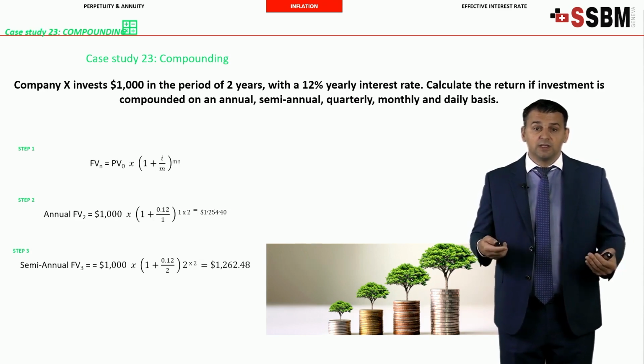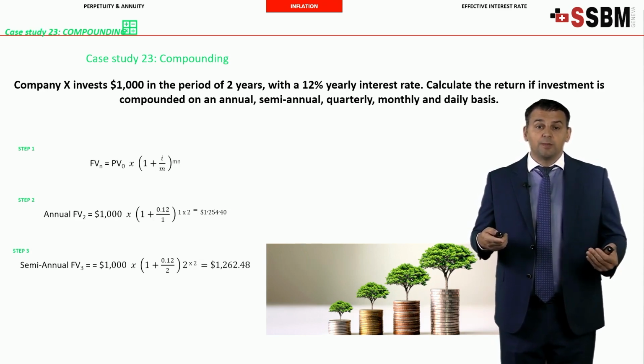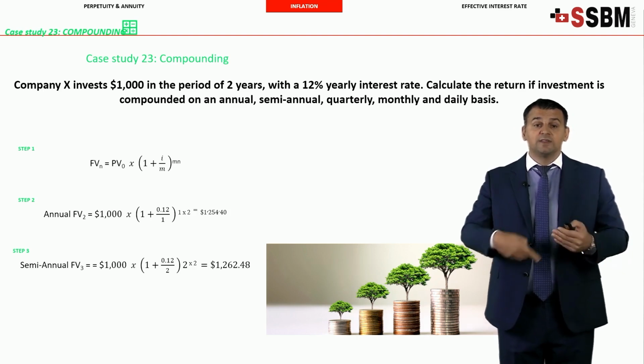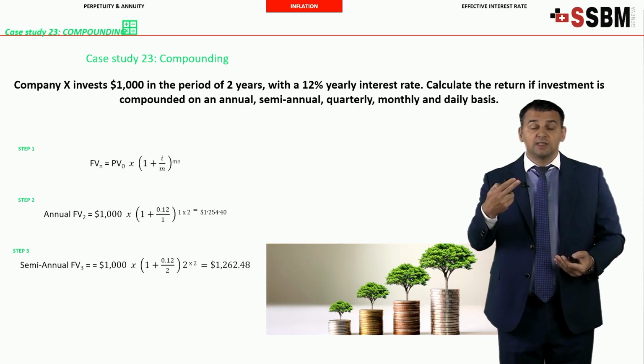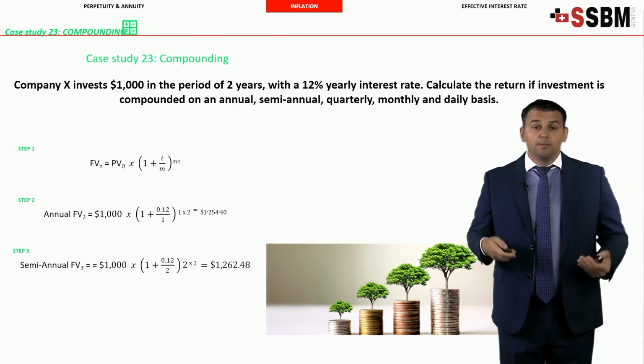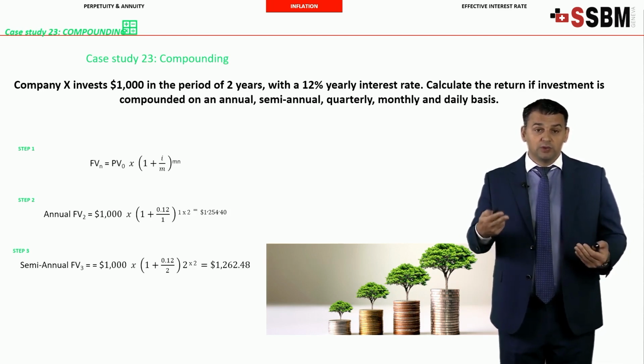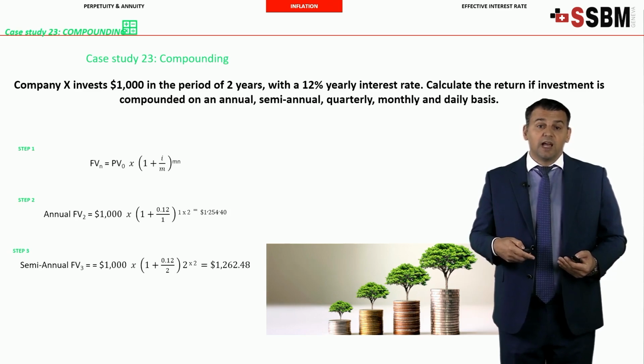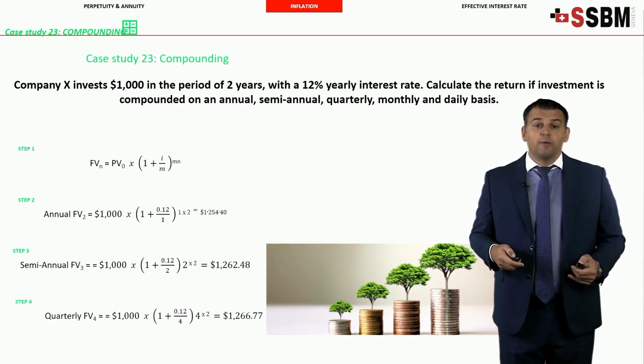If we continue, we apply the same formula but for semi-annual compounding. So what is different here? You see between brackets it's 1 plus 12% divided by 2 because you have 2 semesters. You have semi-annual compounding, 2 semesters in 1 year, it's 2. To the power of 2 semesters times 2, so it's 4 semesters in 2 years, equal to $1,262.48.